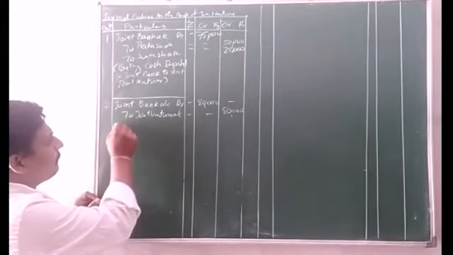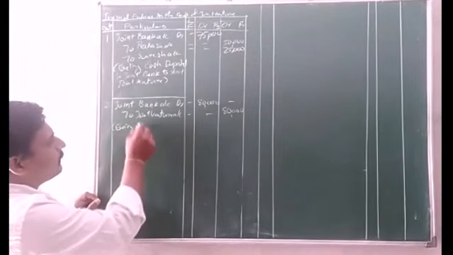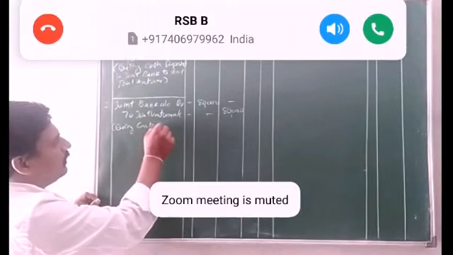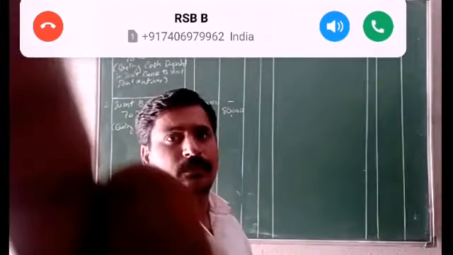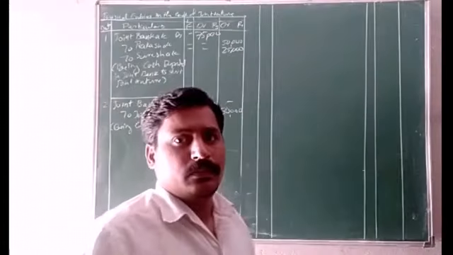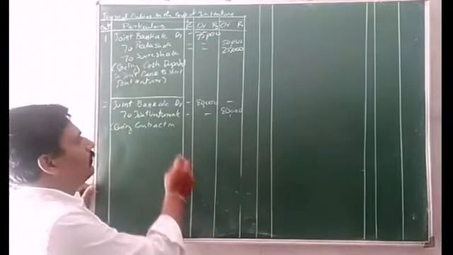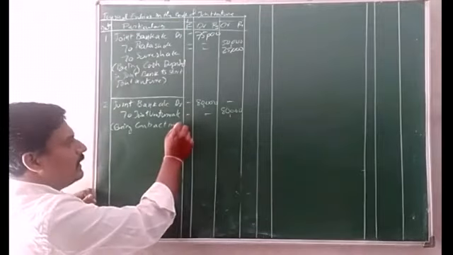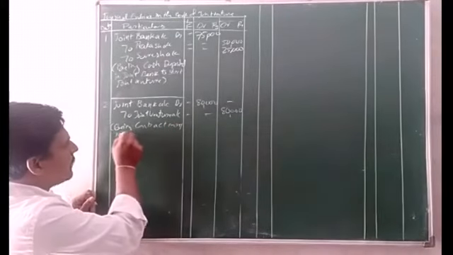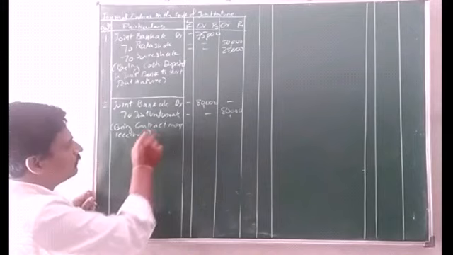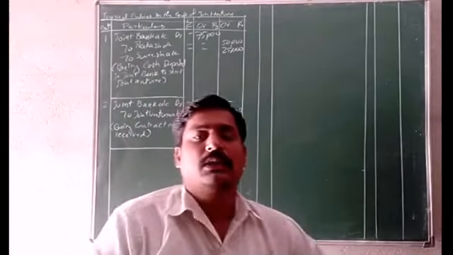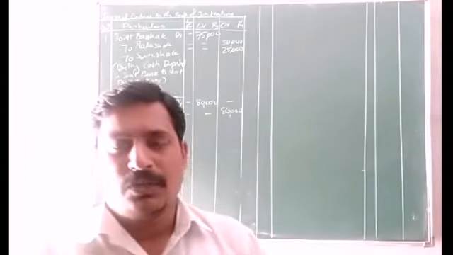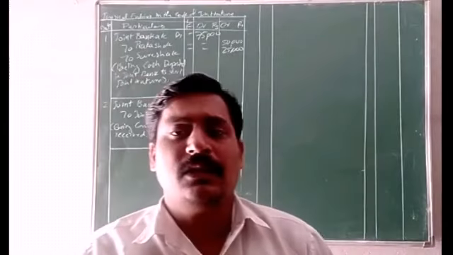Narration: being contract money received.